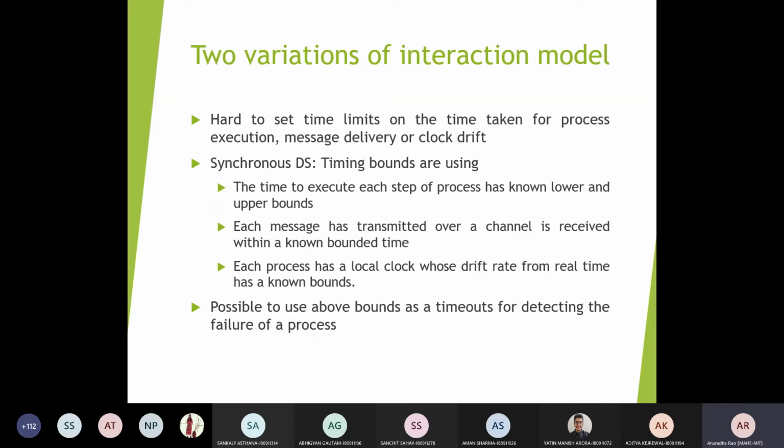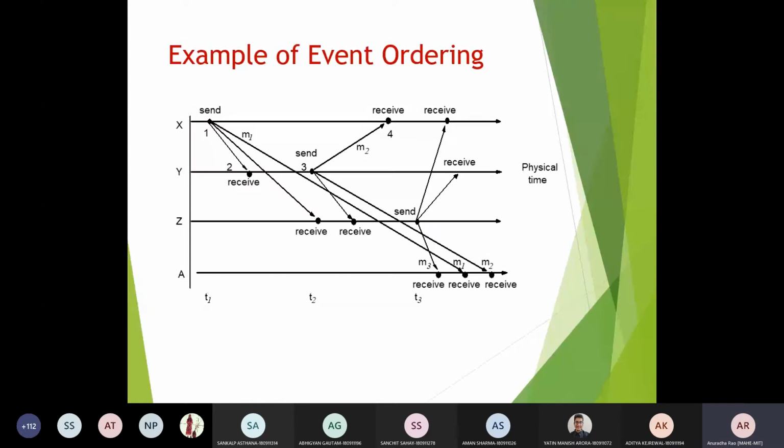A good example is the internet, where you don't have such time bounds. But if you are going towards specific real-time applications, you will have to model the interactions between multiple processes, either peer-to-peer, client-server, or clustered ones, in a synchronized way.